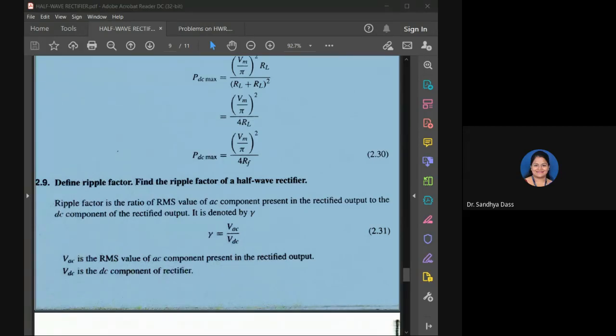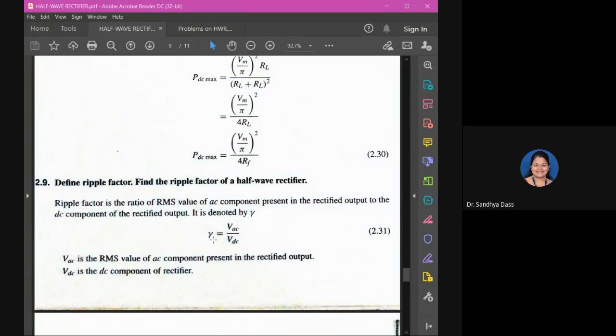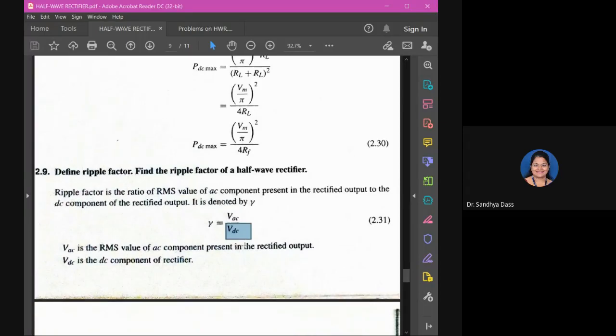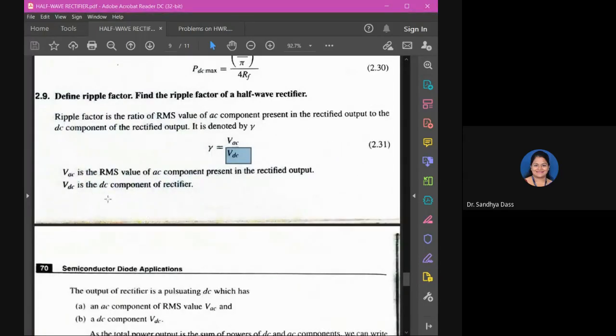Okay, so the ripple factor is given by the ratio of the RMS AC component present in the rectified output to the DC component of the rectifier. So it is given by VAC by VDC. Please note down, where VAC is the RMS value of the AC component present in the rectified output, and VDC is the DC component of the rectifier.